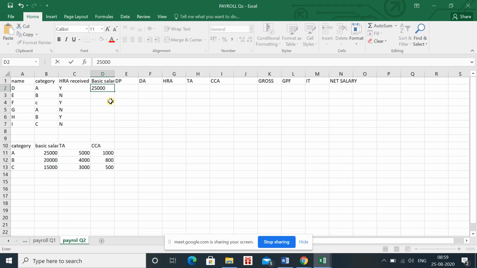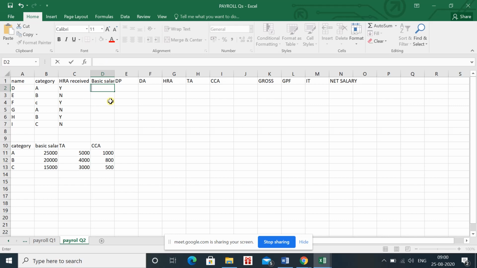We can easily enter. But when an organization has more than 10,000 or 20,000, a very large number of employees, in that case it's very difficult for a person who is managing the payrolls of the employees to enter the value each and every time. Plus there's a possibility of some error. So in this case what we can do, we can apply the VLOOKUP formula.